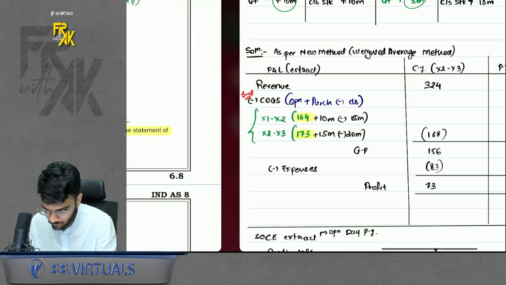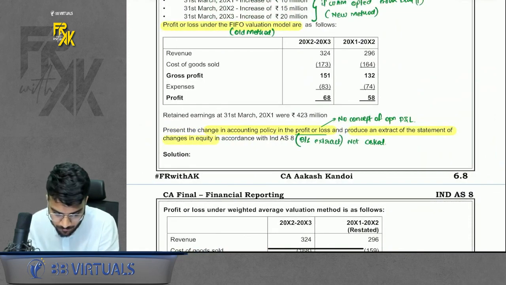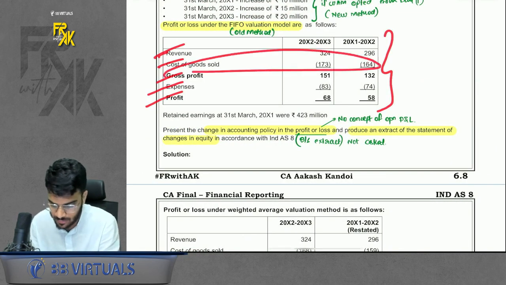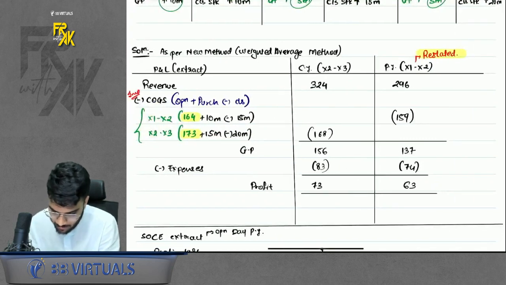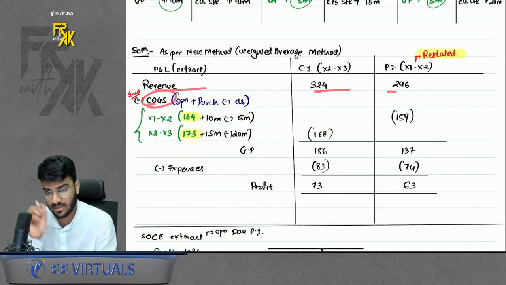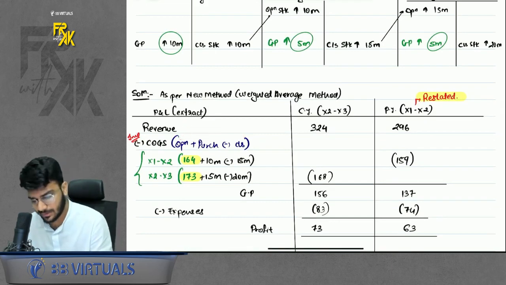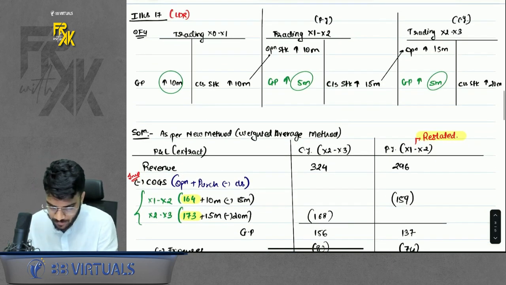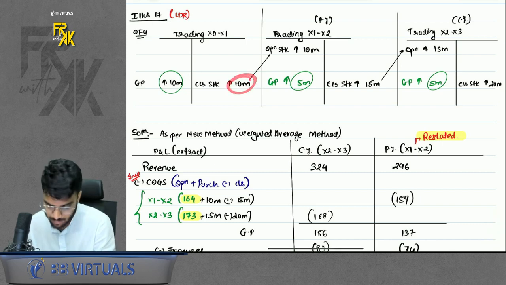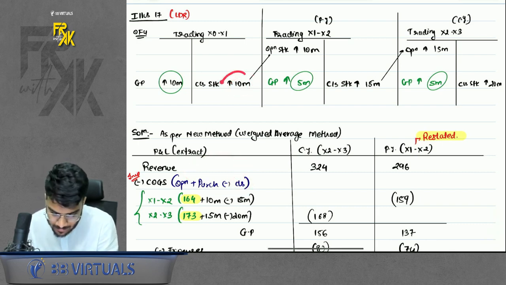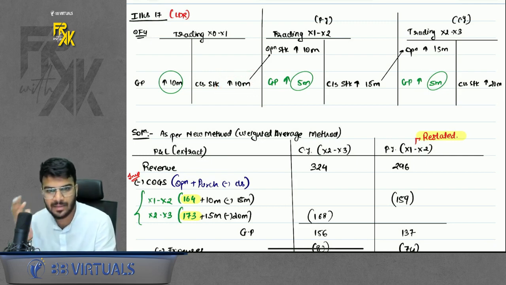Now, due to the change in method, which of the amounts in this full P&L will change? Only COGS amount will change. Right. So if you see, revenue will remain the same. What about COGS? Do remember the formula for COGS. It is opening plus purchase minus closing. What is the meaning of this? If your closing stock is increasing, closing stock is less from COGS. Increasing closing stock will reduce your COGS. Apply some common sense, right?